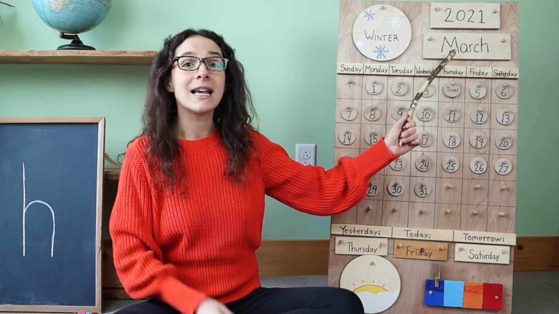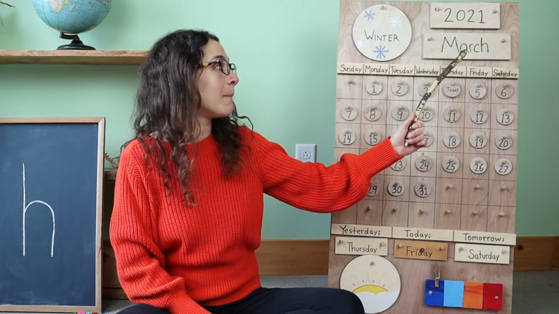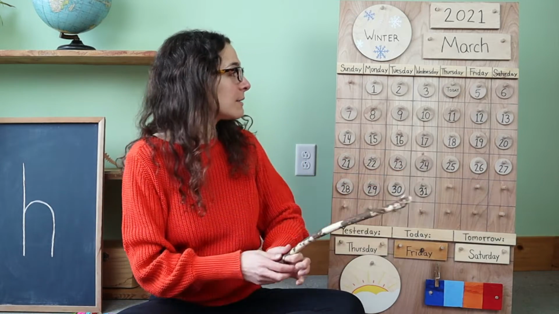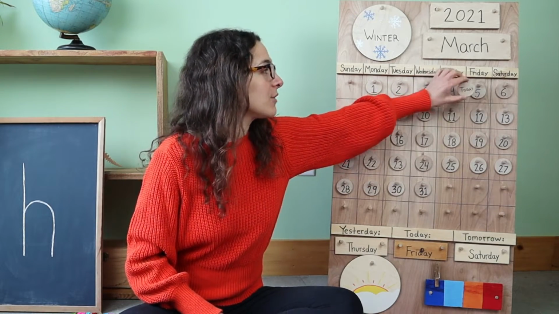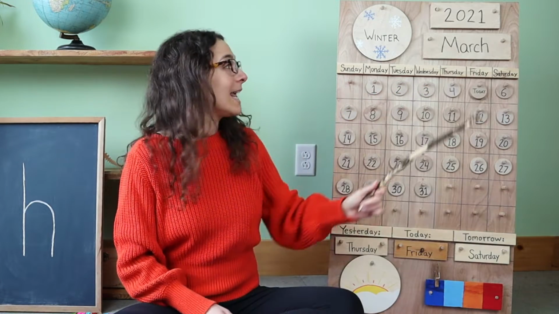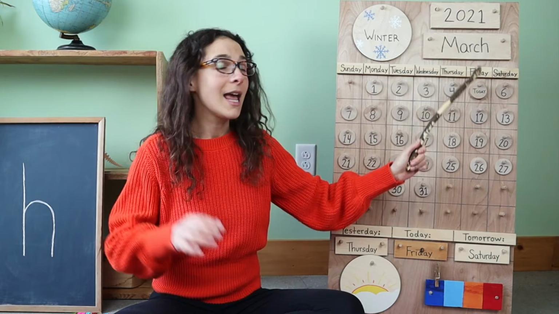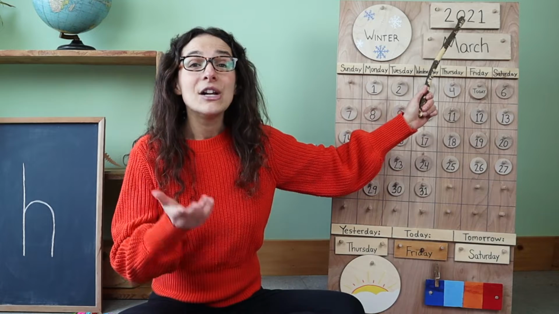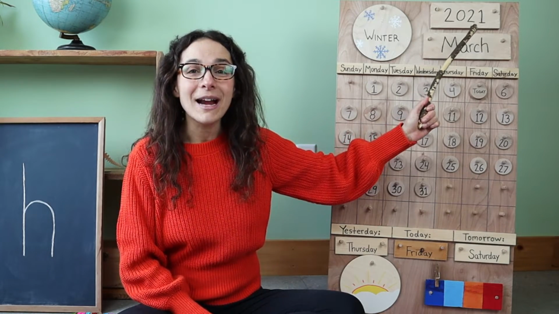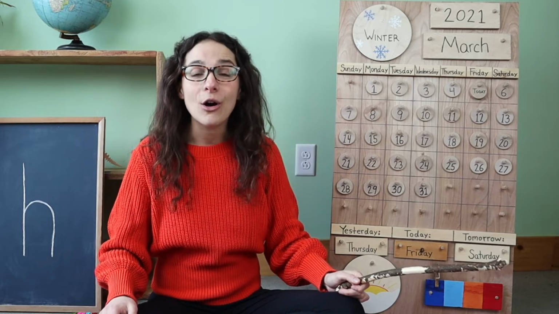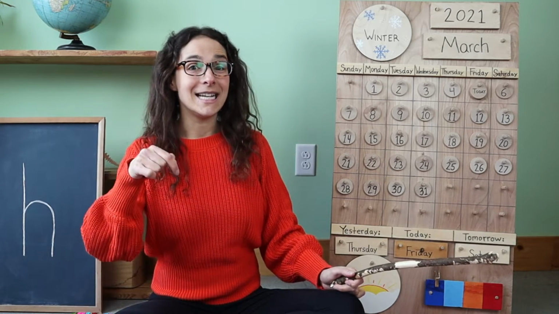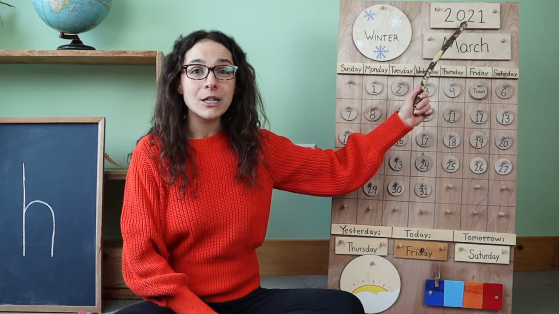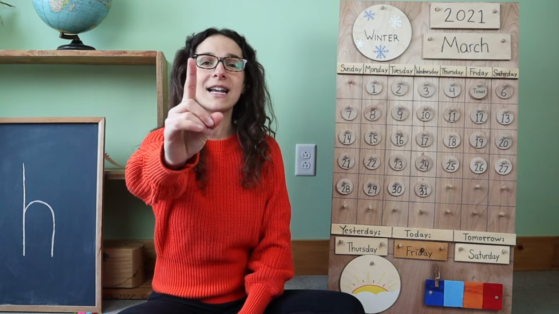March! That's right, friends. This week we started the month of March. And today is March 5th. So let's move the chip over from yesterday. Yesterday was March 4th. And today is March 5th, and right up here we have the year. Do you know what the year is? 2021. That's right. So let's say the date one more time, all together. Are you ready? Today is March 5th, 2021.